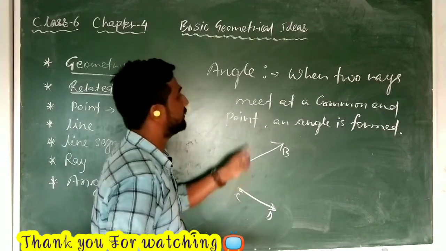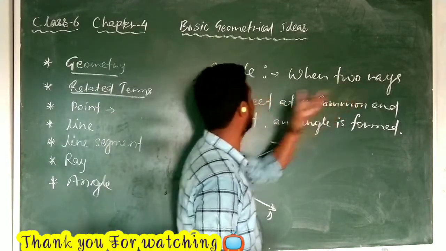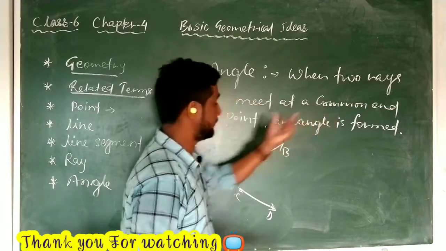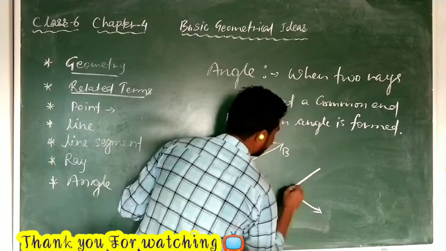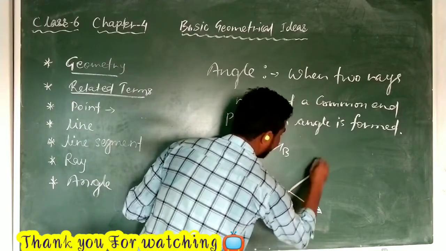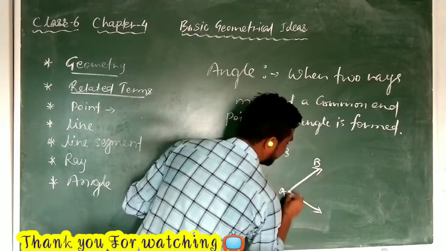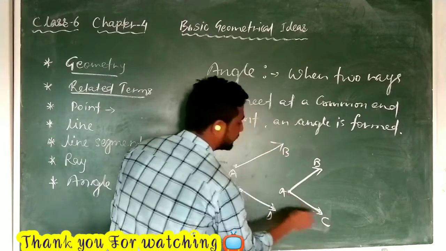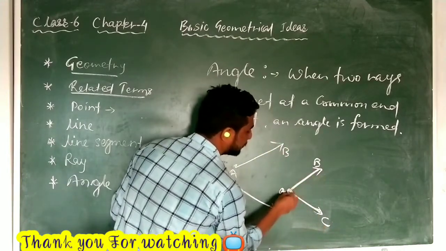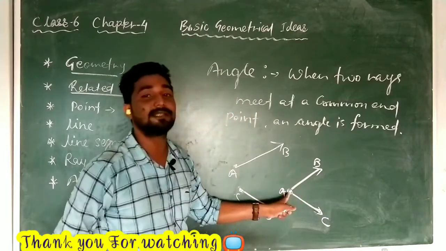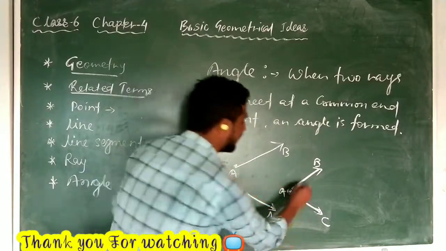It is not being met, but you see it is written here, when two rays meet at a common endpoint. So it should be matched. So suppose this is ray AB and this is ray AC. You see both the rays are meeting at a point; AC and AB are both meeting at a common endpoint, that is A. So this is an angle.